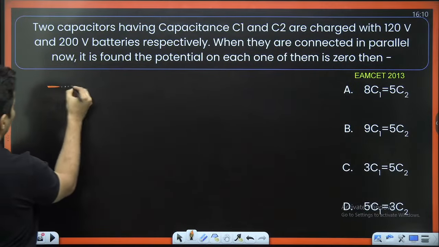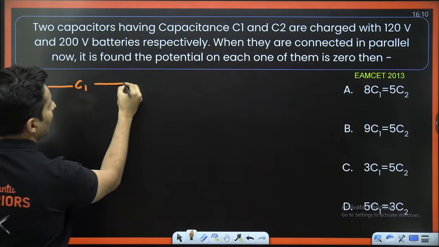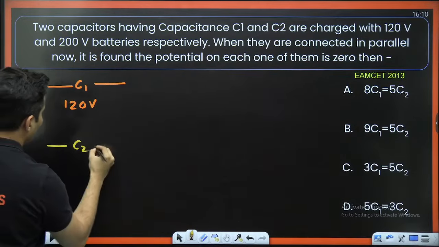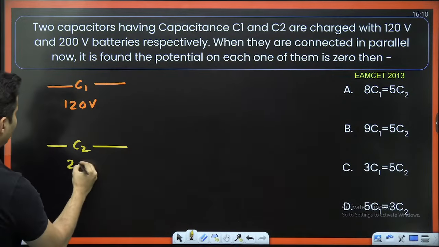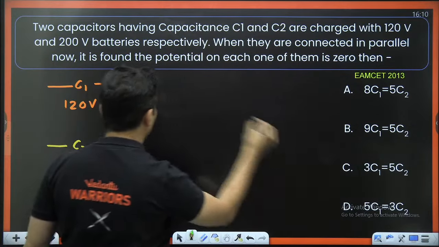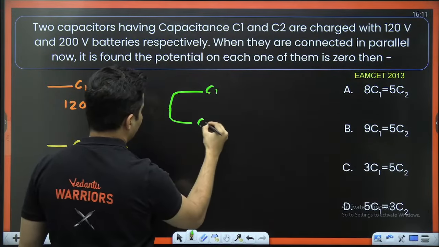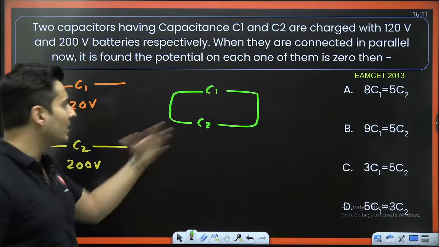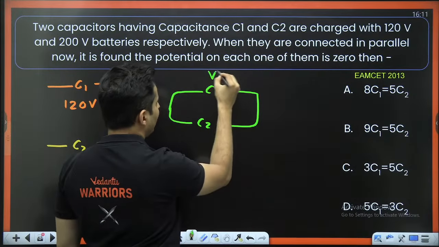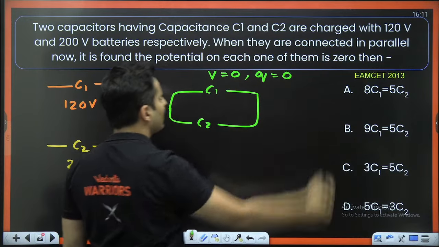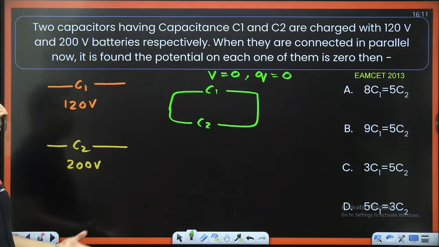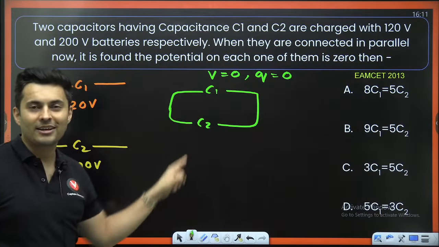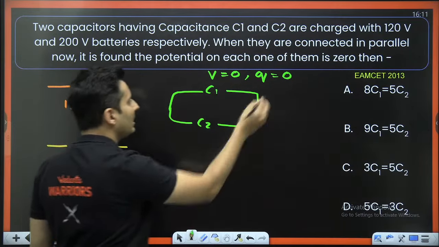Think about it. First of all, this capacitor C1 is charged with 120 volts. The other capacitor that you have, C2, is charged to 200 volts. Now you join both of them together, C1 and C2 in parallel, and what happens is the potential on each one of them becomes 0. That means if the voltage is 0, the charge will also be 0. The charges have neutralized each other. So whatever positive charge was there, the same negative charge was there, and they cancelled out each other. Exactly. So the charges on each one of them are 0,